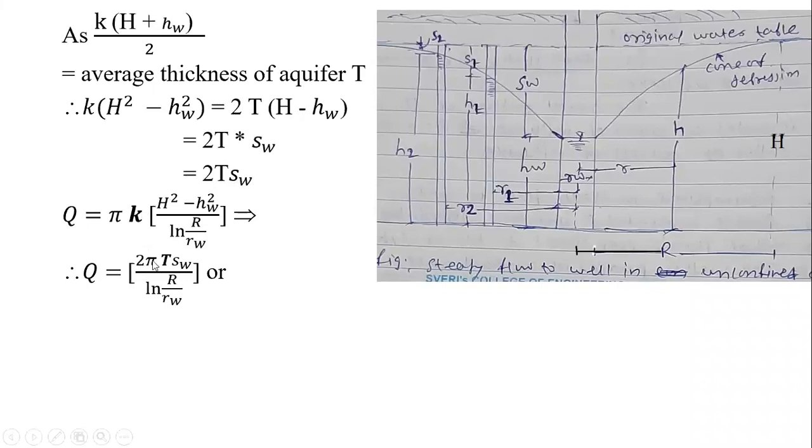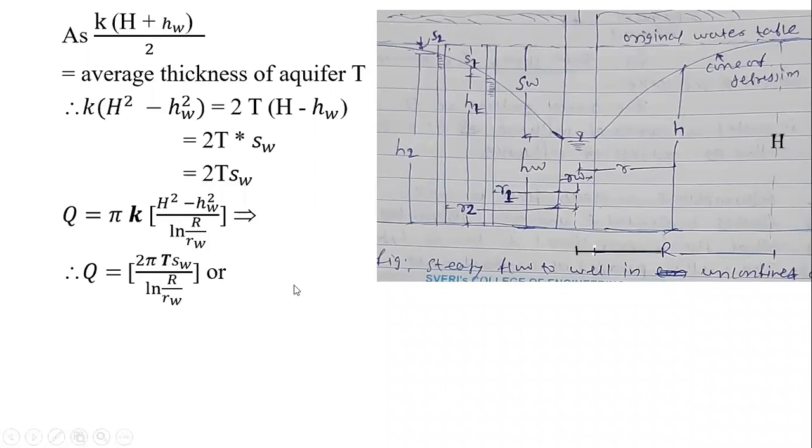So that is 2 pi T sw upon ln r by rw. Have you got the point how we did? We have just replaced this term k into h square minus hw square by 2T sw. So we got the term 2T sw into pi. So pi I have taken to the left hand side. So twice pi T sw upon ln r by rw is there.